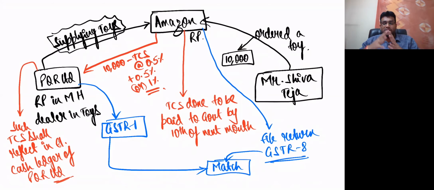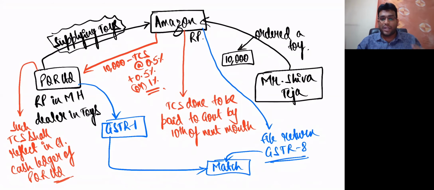And what is the rate of TCS? 0.5 plus 0.5, or 1%. And an important point to be kept in mind very clearly is that TDS provisions will apply only when contract value is more than 2.5 lakhs. But in TCS, there is nothing like that. TCS will always apply, even if it is 1 rupee. And I clearly told you that in the provisions of registration, section 24, for every e-commerce operator liable to do TCS, registration is mandatory. And the e-commerce operator is liable to do TCS only when they collect consideration on behalf of the supplier.